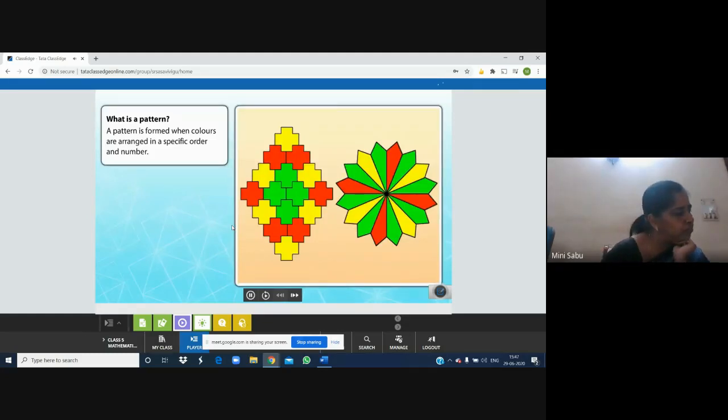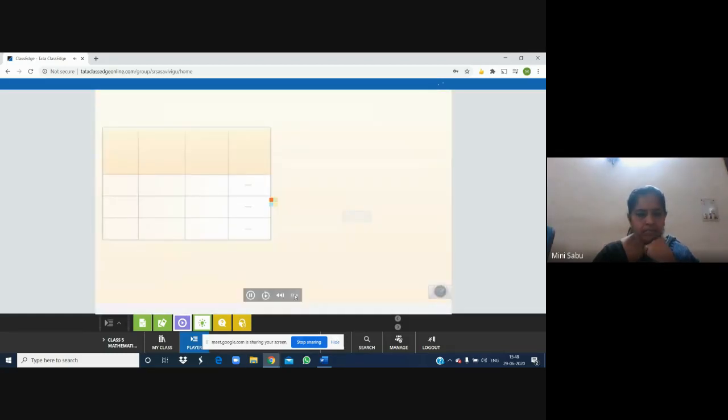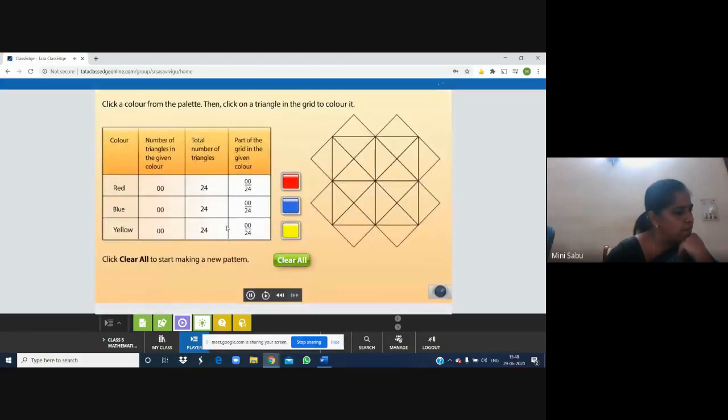We all love creating patterns, don't we? Now, let's have fun making our own patterns. Click Next to begin your work. Okay, I'm clicking next. It's time to discover your creativity. Make a pattern. The grid here, with 24 triangles, is waiting to be colored.